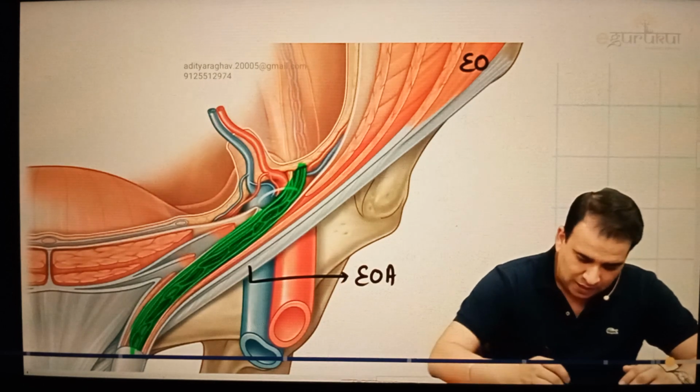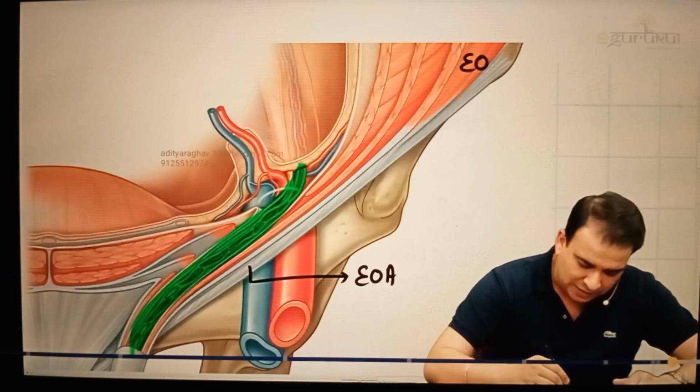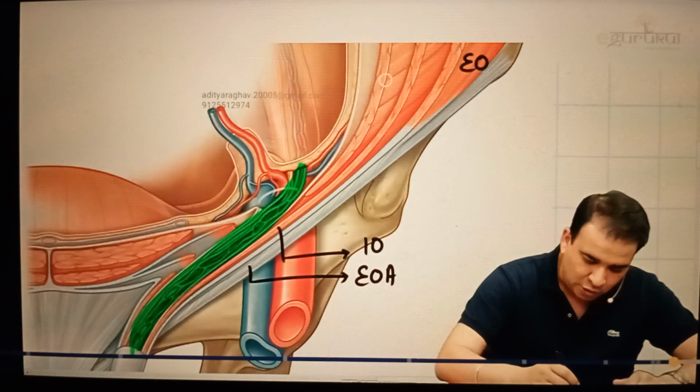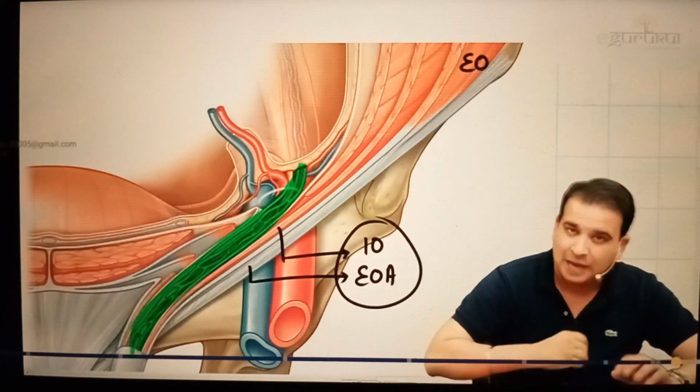That's what we said. Then you see a muscle. The internal oblique muscle is coming all the way like this. This is actually going to form the spermatic cord also. This is the internal oblique muscle as well. But look, not transversus abdominis. It is shown only till here. That is the transversus abdominis. So the internal oblique and the external oblique aponeurosis.